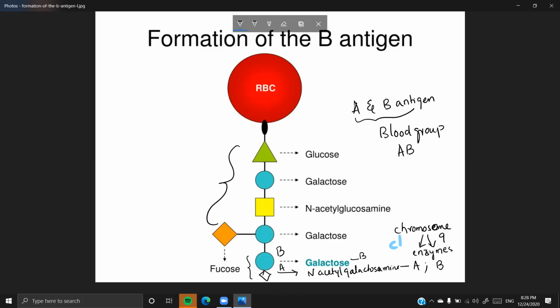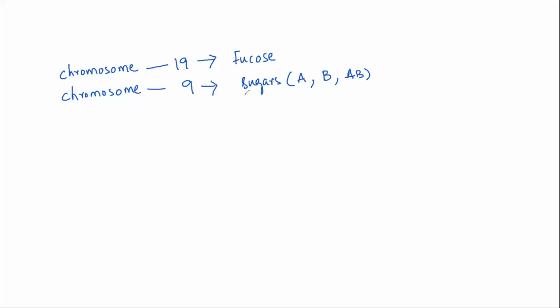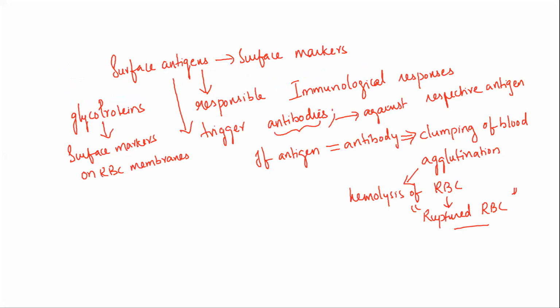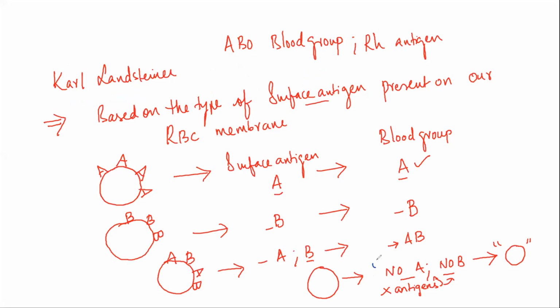So I hope, children, this has given you a clear idea regarding what those sugars are which are actually responsible for making up your blood group. I hope you have understood that a blood group O person is actually not devoid of antigens. He has neither the A nor the B, but he has a basic antigen, which is the H antigen. This is the thing which is running on. Okay, so this is the basic idea regarding the blood groups that we need to understand.